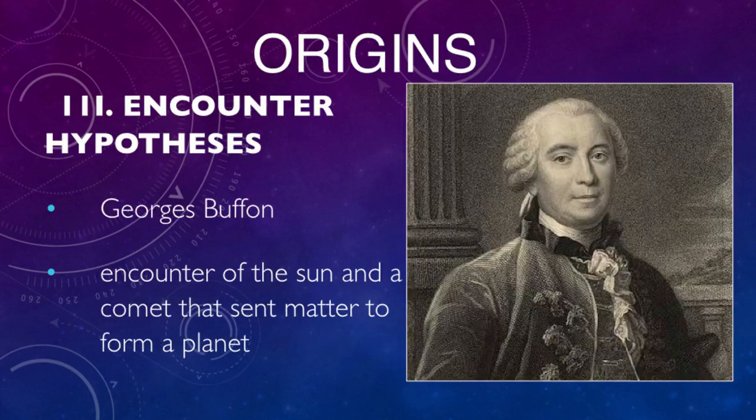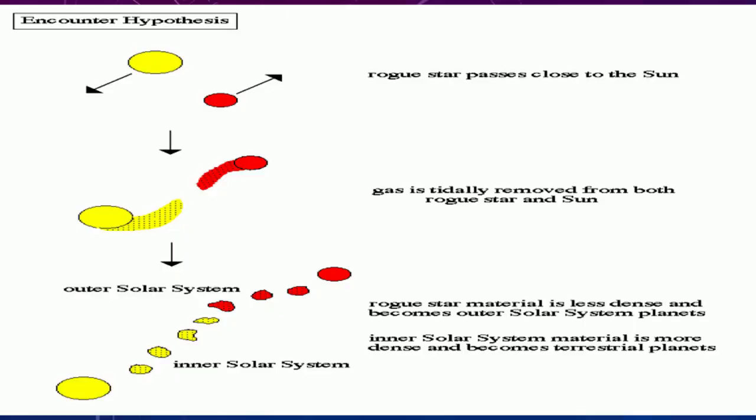The last theory, by George de Buffon in 1949, postulated that a comet collided with the Sun that sent matter into formation of planets. In this scenario, a rogue star, or a star that has escaped its home galaxy and is moving independently in or towards the intergalactic void, passes close to the Sun about 5 billion years ago. Material, in the form of hot gas, is tidally stripped from the Sun and the rogue star. This material fragments into smaller lumps which form the planets.